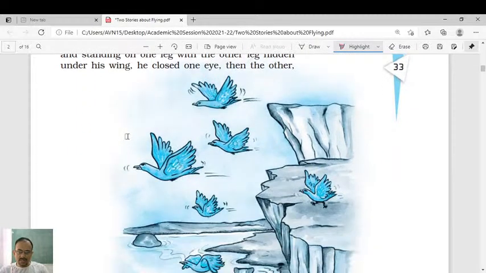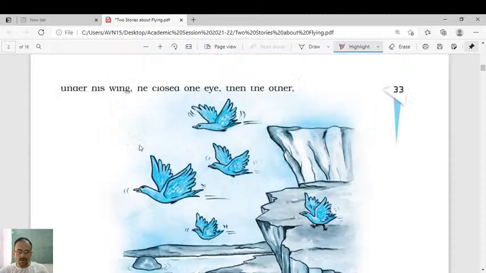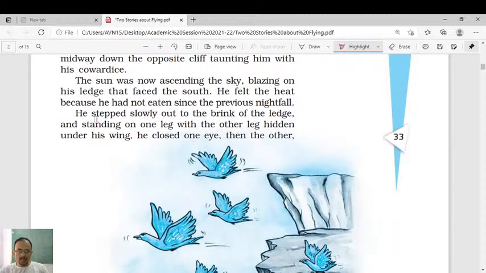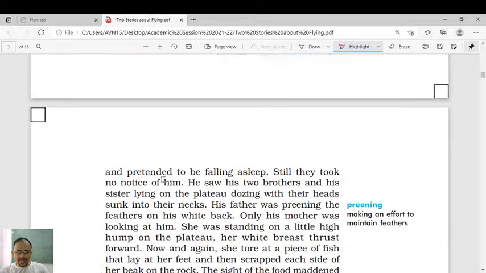very, very scared. See, dear students, this is a ledge. This is a cliff, no? This is called a ledge. So he stepped slowly out to the brink of the ledge and, standing on one leg with the other leg hidden under his wing, he closed one eye, then the other, and pretended to be falling asleep. Still, they took no notice of him.